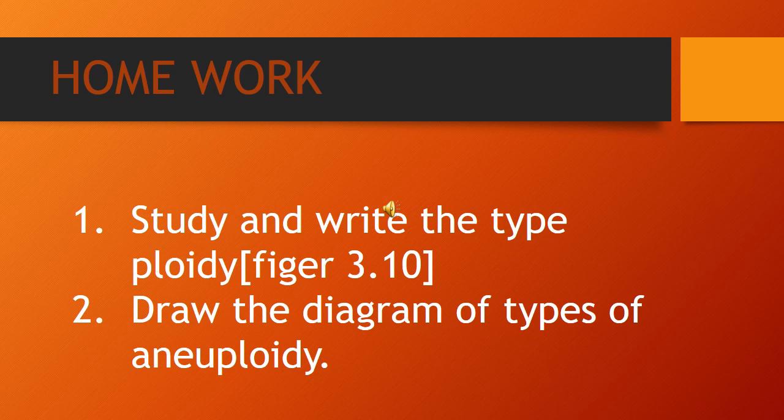Then we learned structural chromosomal aberration, divided into two kinds: change in the number of gene loci and change in the arrangement of gene loci. Translocation is divided into three kinds: simple, shift, and reciprocal translocation. Okay, study well. Can you understand this point?